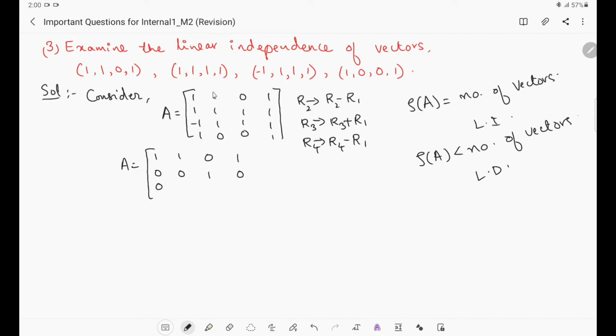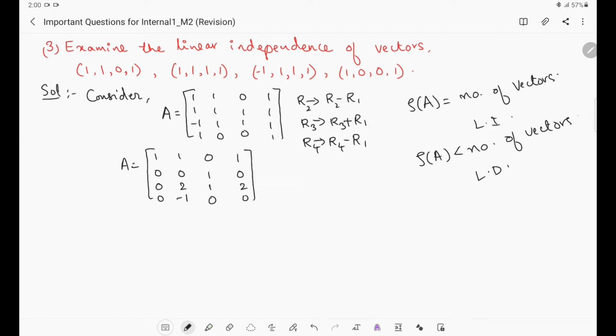Then third row plus first row: minus 1 plus 1 will become 0, then 1 plus 1 will become 2, then 1 plus 0 will become 1, then 1 plus 1 will become 2. This is the third row. Then the fourth row: 1 minus 1 is 0, then 0 minus 1 is minus 1, then 0 minus 0 is 0, then 1 minus 1 is 0.